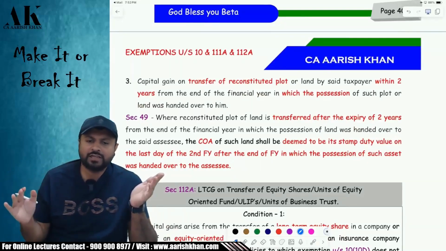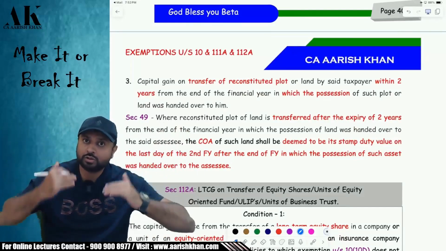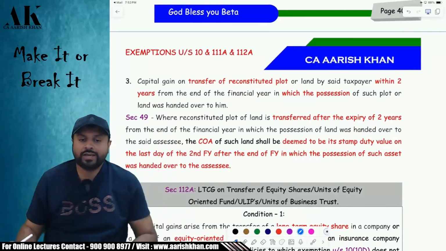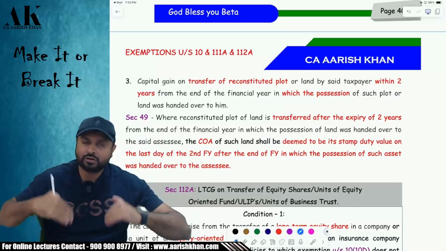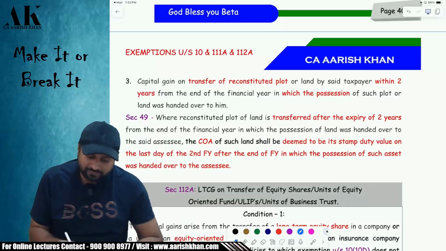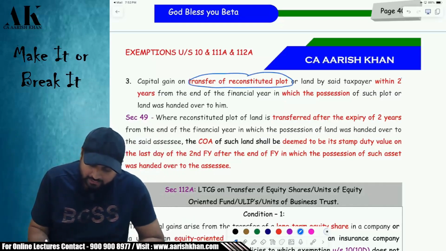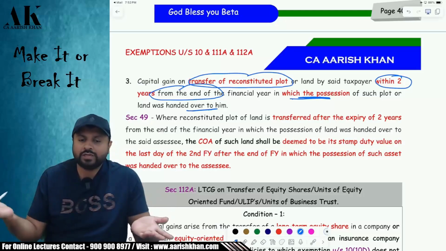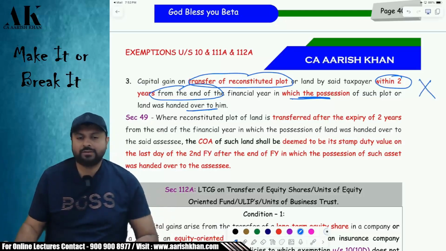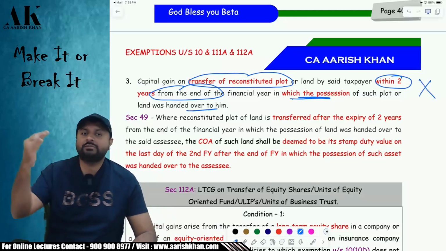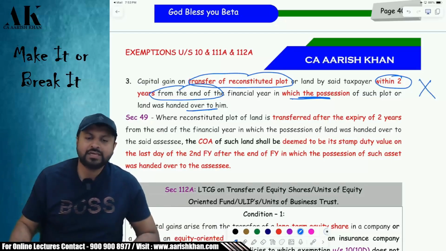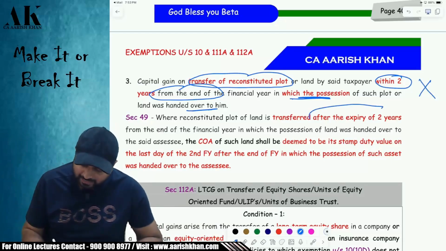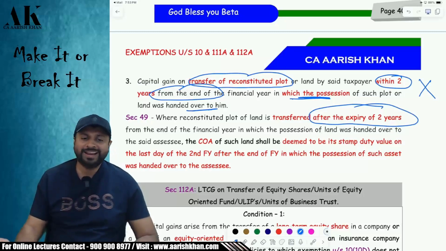If you don't transfer the LPOC, you will get a reconstituted plot of land in the new city, okay. Now, whenever you get the reconstituted plot of land in the new city, if you transfer that reconstituted plot within 2 years from the end of the financial year in which the possession was handed over to you, then that is also exempt under the income tax law. This new land is also exempt if you transfer within 2 years. It means this new land will be taxable if you transfer after 2 years.